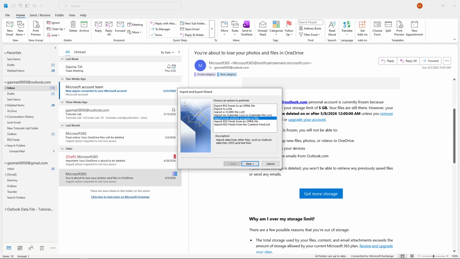In the Import and Export wizard, you'll see several options for managing your Outlook data. Look for the option that says Export to a file and click on it to select it. Once you've selected this option, click the Next button at the bottom of the window to proceed.